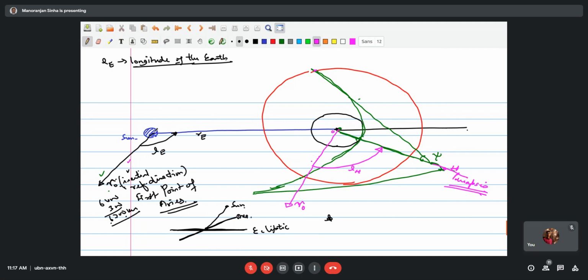The satellite is here, so we join them with a line from this place, and this is theta. So this becomes the true anomaly of the satellite. Theta is the true anomaly.